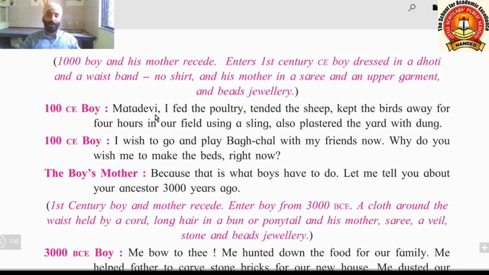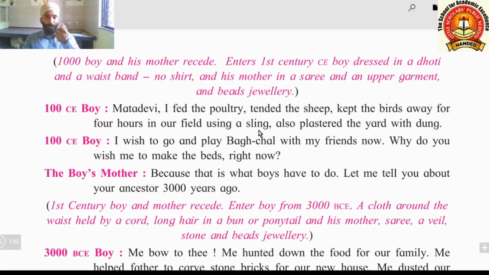"Mata Devi." Now the boy is telling Mata Devi to his mother. See, the language also changed. "I fed the poultry." I fed the poultry means what? I gave food to the chickens in the poultry farm. "Tended the sheep." Tended means what? He took those sheep and brought them back. "Kept the birds away for 4 hours in our field using a sling." In the farms, these people used to keep a sling. Sling means a slingshot used to make the birds run away.